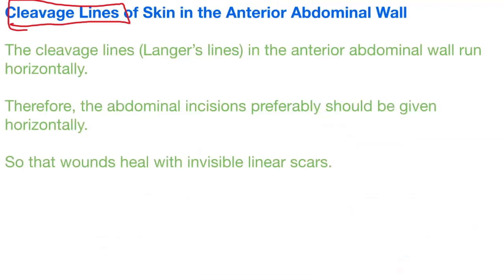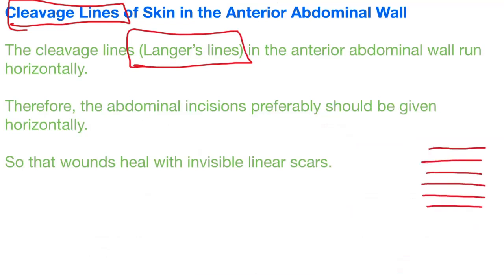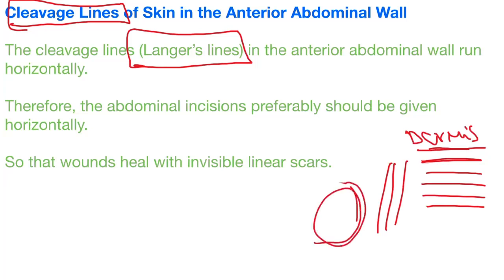They are also called Langer's lines because of the anatomist who described them. The cleavage lines or Langer's lines in the anterior abdominal wall run horizontally. These are nothing but how the collagenous fibers in the dermis of the skin run, whether they are horizontal or vertical or spiral.